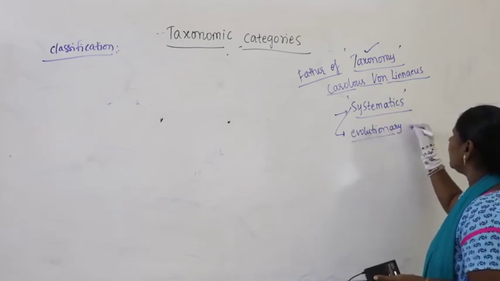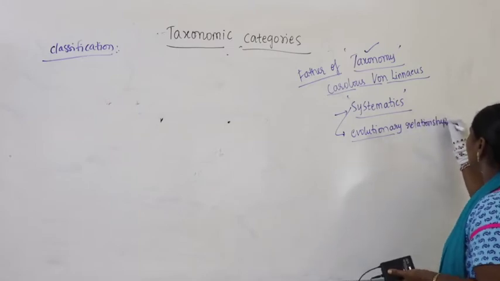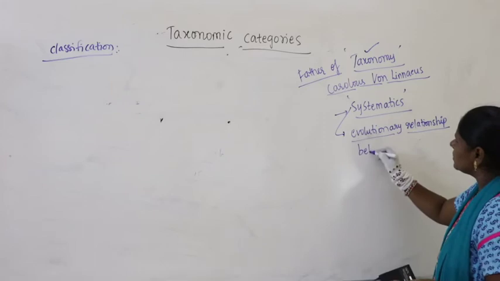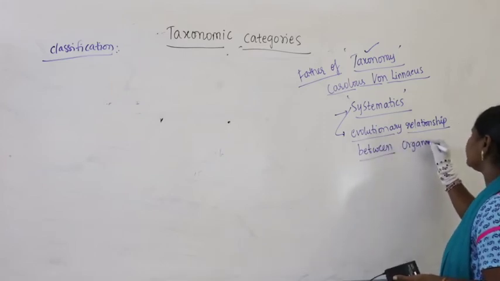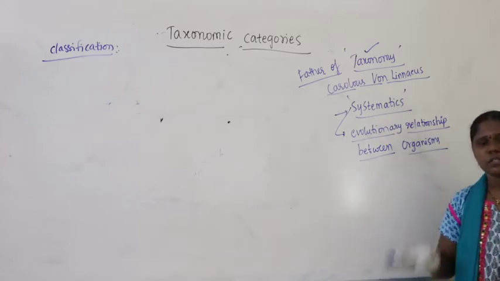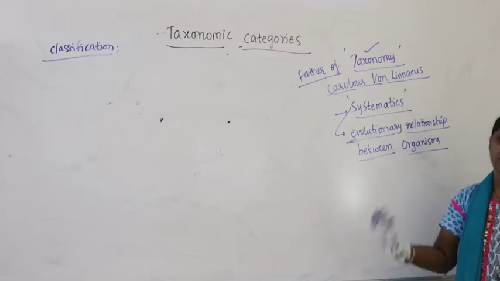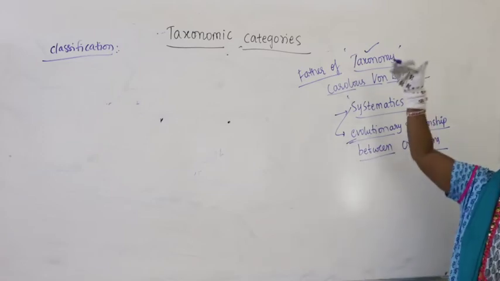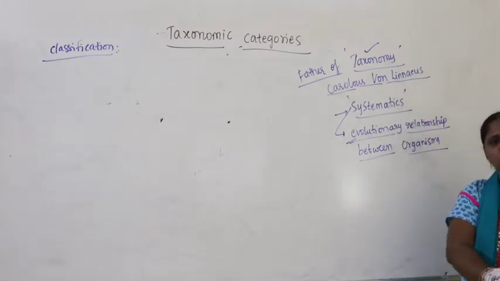So systematics also speaks about how primitive organisms underwent modifications to develop a higher organism, how higher organisms developed from primitive organisms.